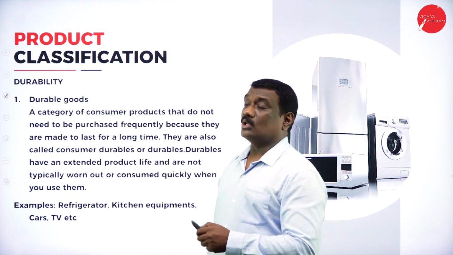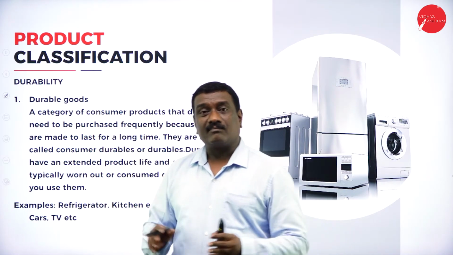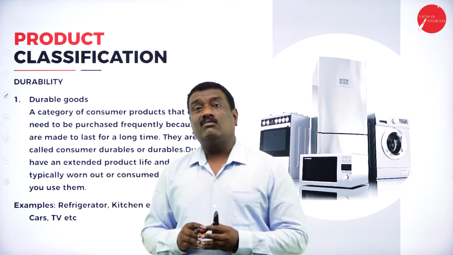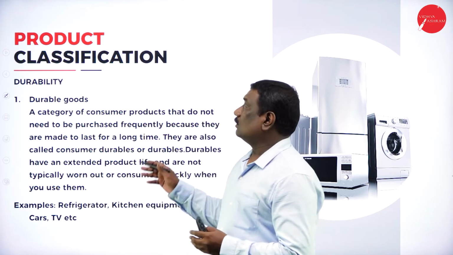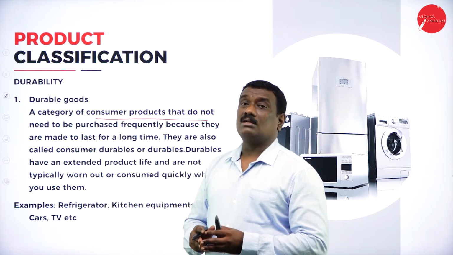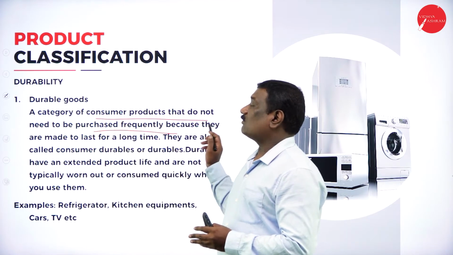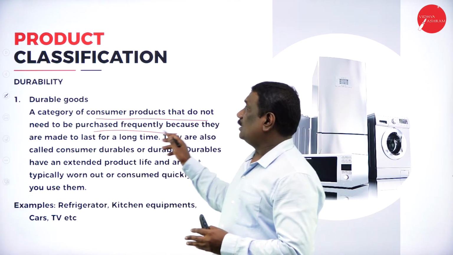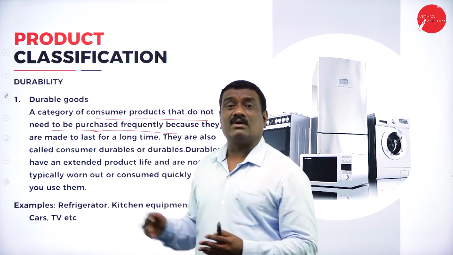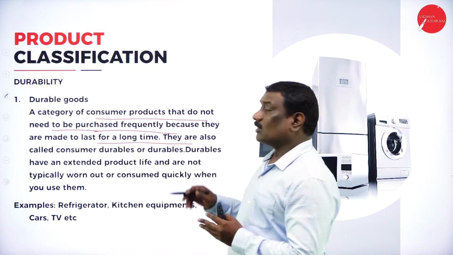Now students, coming to the next type, we have durability as well as non-durability. First we'll take up durability. What is durability? Durability is that which lasts a longer time. So durability means the goods or commodities which will serve you for a longer time, right? So this category of consumer goods, which are called durable goods, do not need to be purchased frequently. They are not to be purchased very often, because they are made to last for a long time.